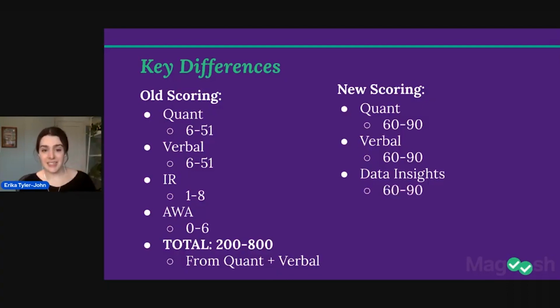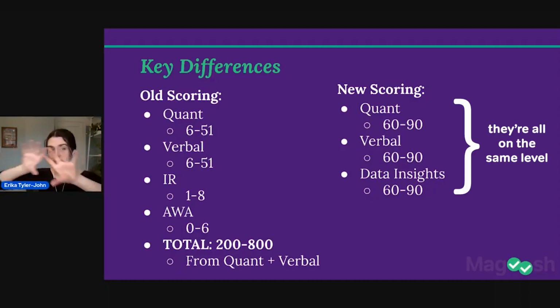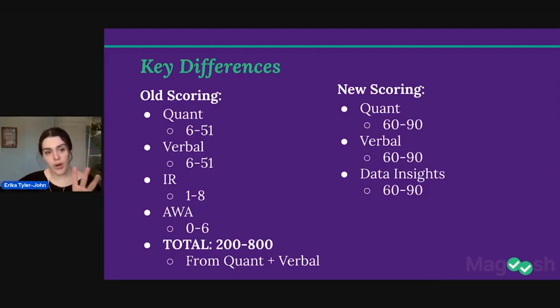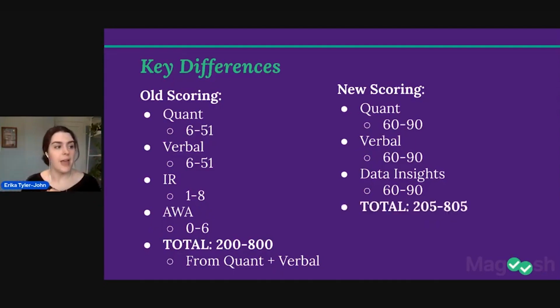And then data insights is also scored from 60 to 90. So now we're seeing that data insights is different than IR. IR was its own thing. Data insights is now being put on the same level as quant and verbal. They have the same scoring across each section, and that is reflected in the total score.